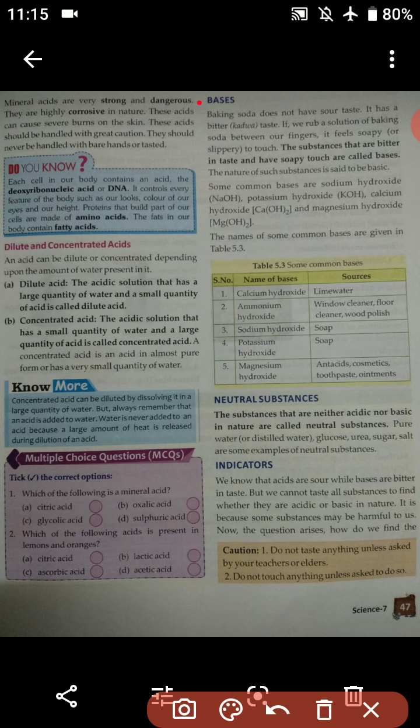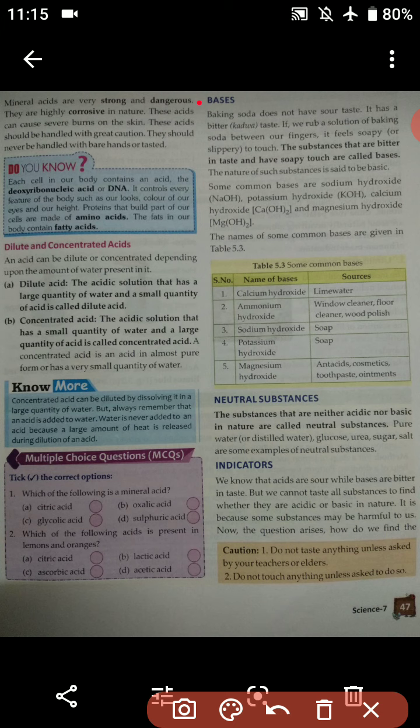These acids should be handled with great caution. So while handling these acids, we have to take proper care. They should never be handled with bare hands or tasted. They should not be handled without wearing proper gear, and they should not be tasted.